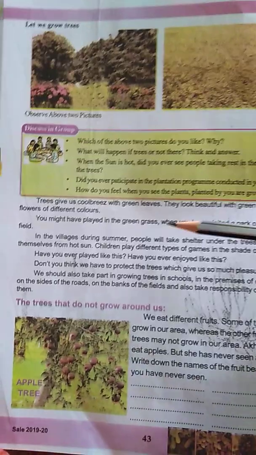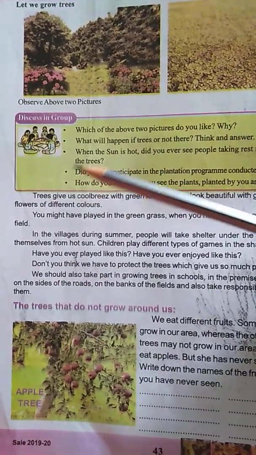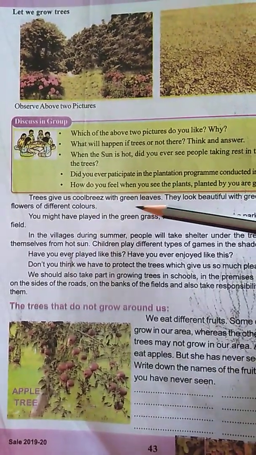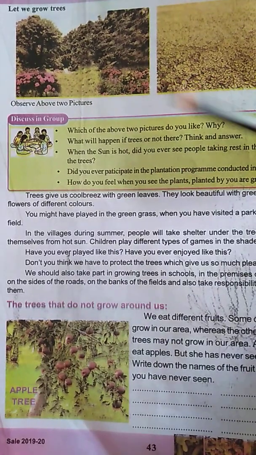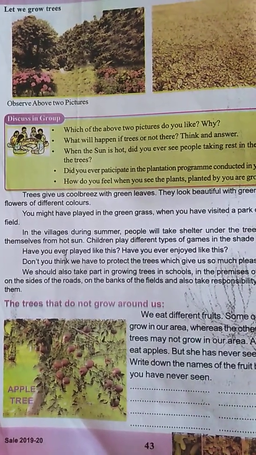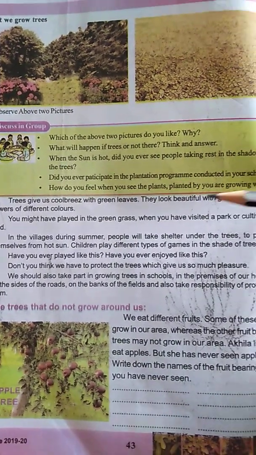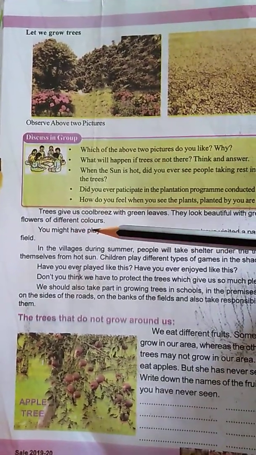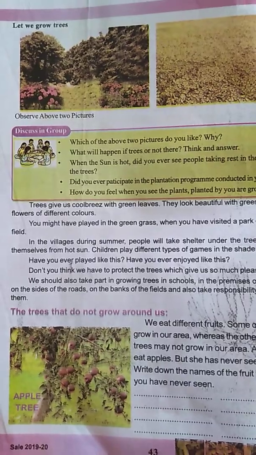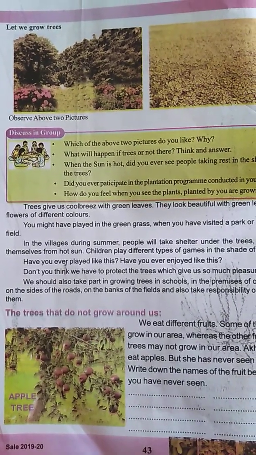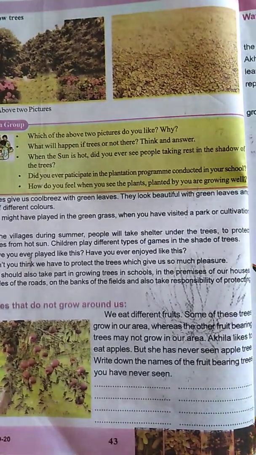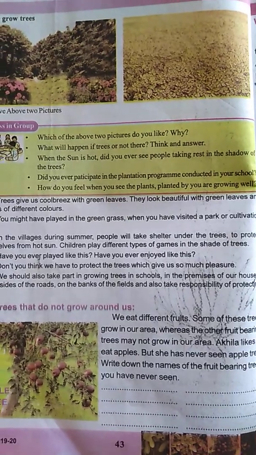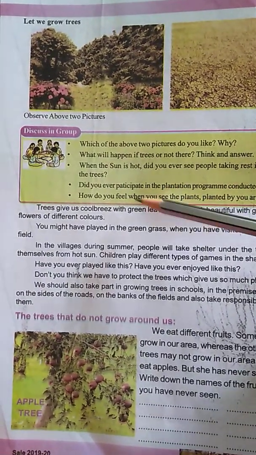Okay. Trees give us cool breeze with green leaves. What do these trees give us? They give us cool breeze. They look beautiful with green leaves and flowers of different colors. See, on every tree the different color flowers are there and it looks very beautiful.